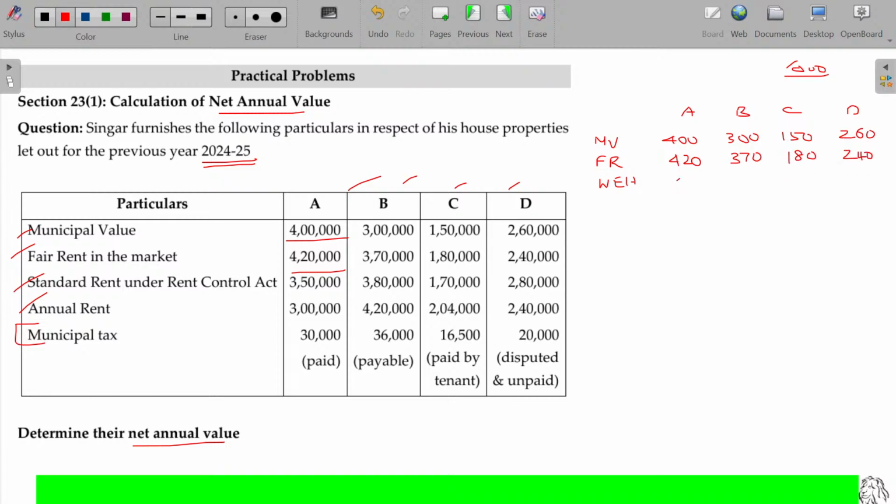Whichever is higher: 420, 370, 180, 260. Now you have to go for the next one, standard rent. Between these two, whichever is lower will be taken. That will be called expected rent.